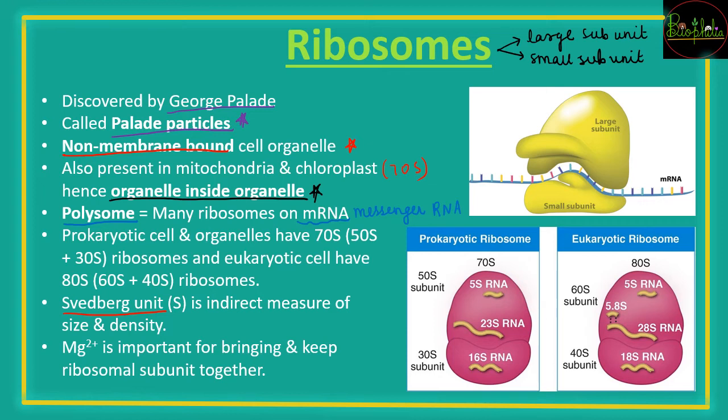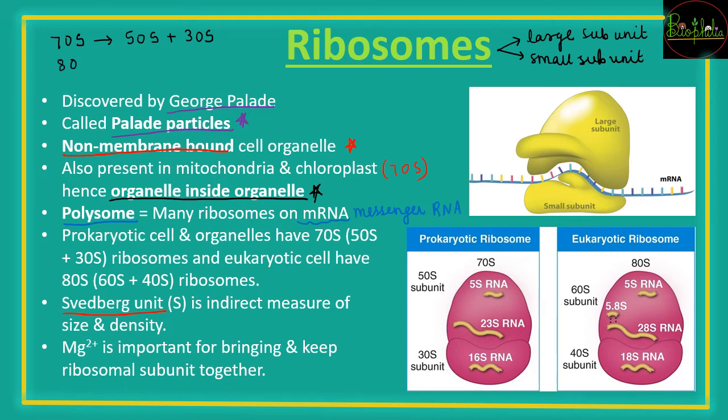For example, when you are speaking of 70S ribosomes, it will have a larger subunit of size 50S and a smaller subunit of 30S. Now when you combine both, you might think it should be 80S, but no, once they are combined, they form a 70S ribosome.